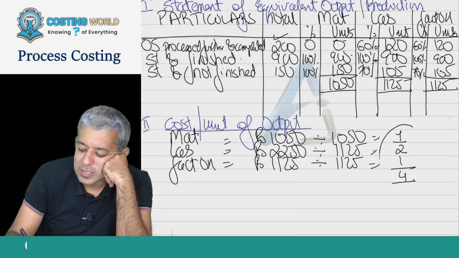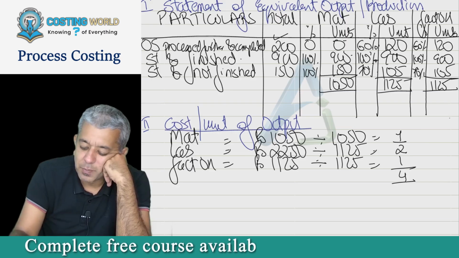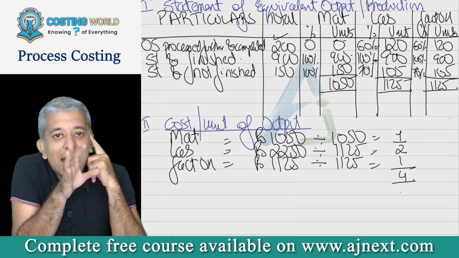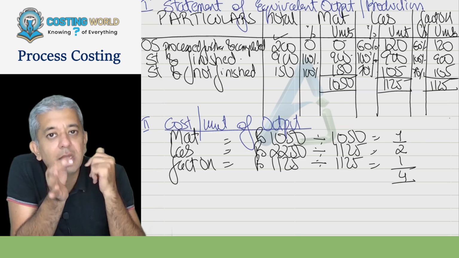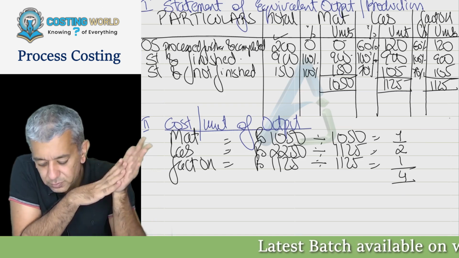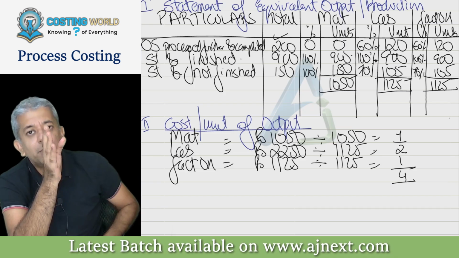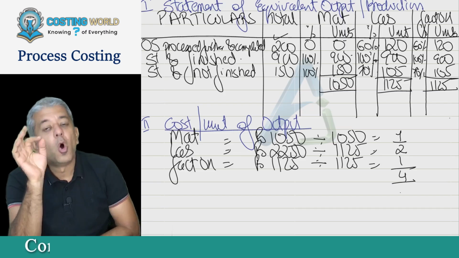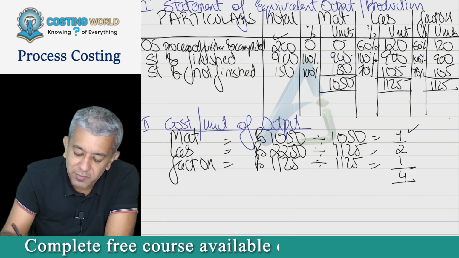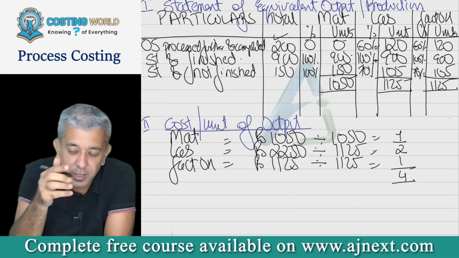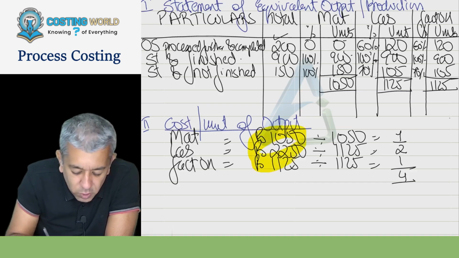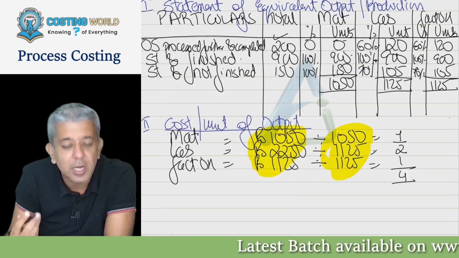Now what do all these numbers mean? These numbers mean, if any unit has been completed in this particular period, then the material cost that we have incurred on it in this period is ₹1 per unit. See, these are current period costs, these are current period's output.